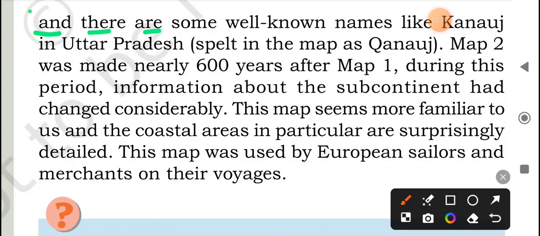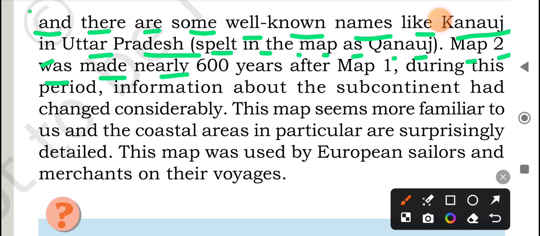And there are some well known names, like Kannauj in Uttar Pradesh, which is spelled in the map as Kanauji. Map 2 was made nearly 600 years after Map 1.